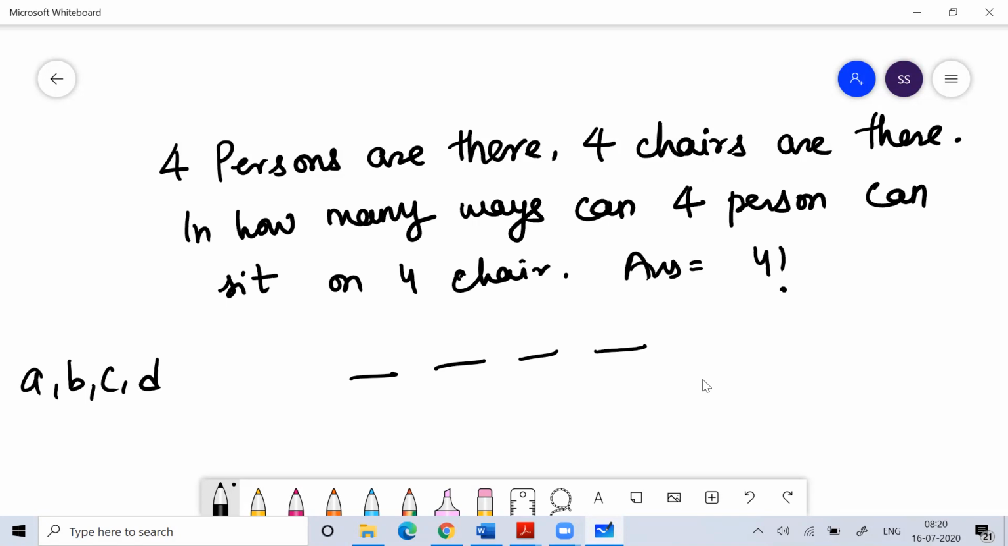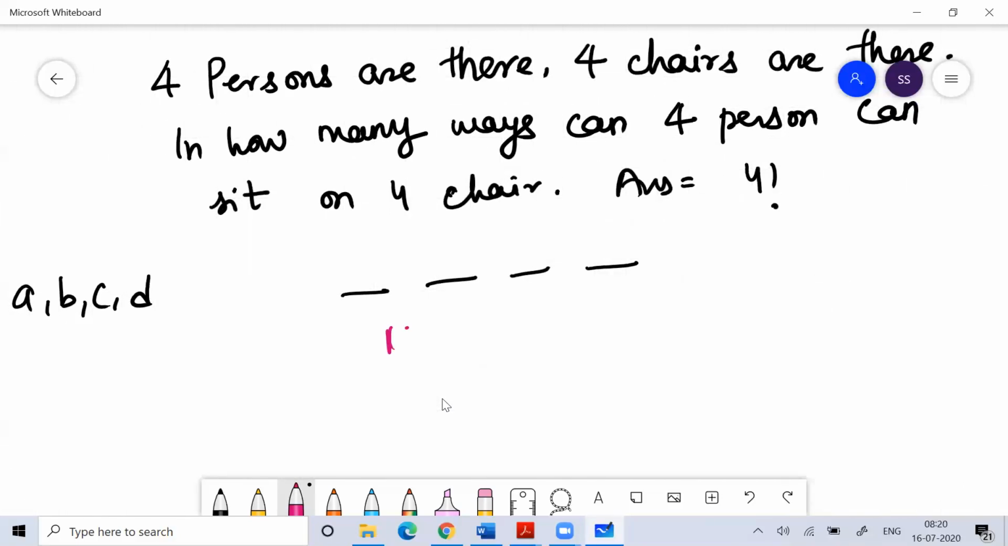Now, how do we get the value of 4 factorial? Think about the first person. For the first person, four chairs are there. The first person can sit in any of the four chairs, so either the first chair or second chair or third chair or fourth chair. So for the first person, the number of ways is four.